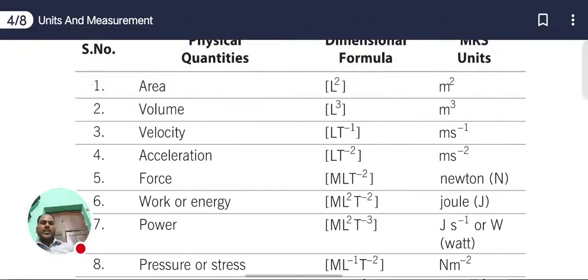Next, force. The SI unit of force is the Newton. But what is the formula? The force formula is mass into acceleration. So we know the acceleration dimensional formula. What is the acceleration dimensional formula? Please write in the chat box.